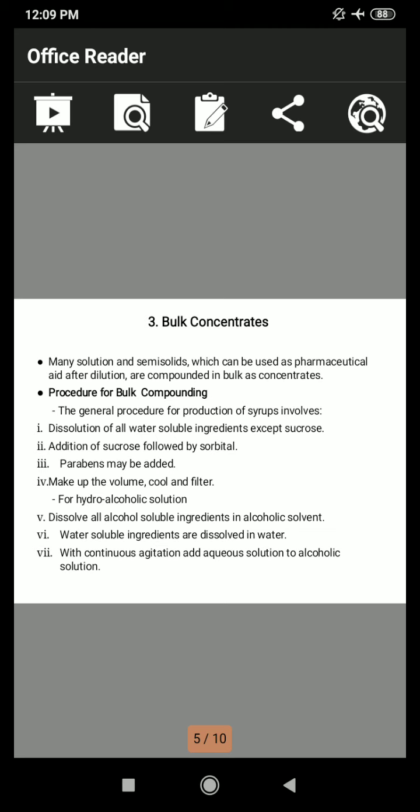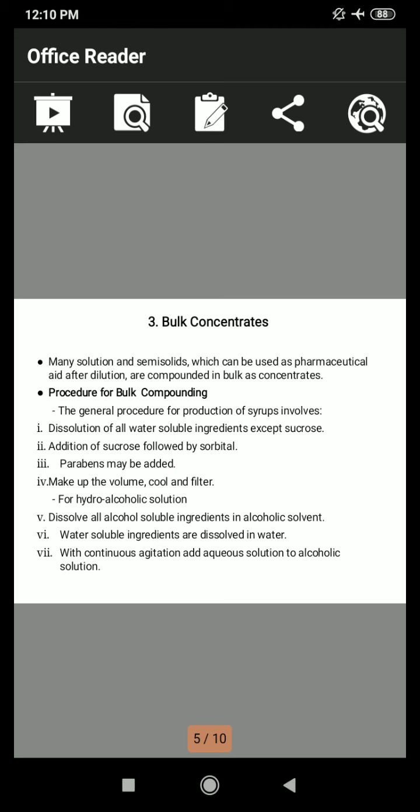The general procedure for production of syrup involves: first, dissolution of all water-soluble ingredients except sucrose. Second, addition of sucrose followed by sorbitol. Third, parabens may be added. Fourth, make up the volume, cool and filter.